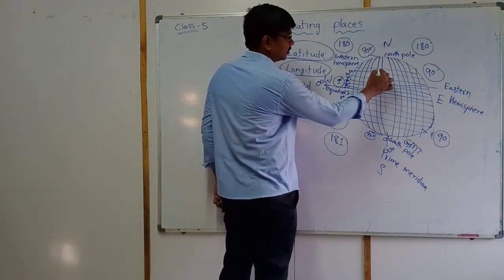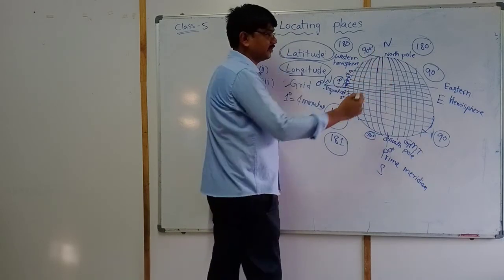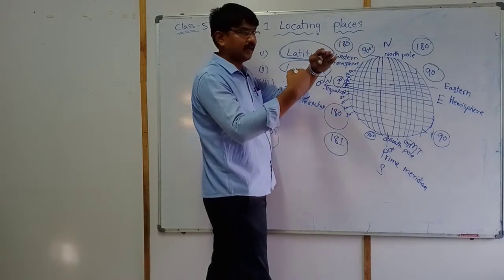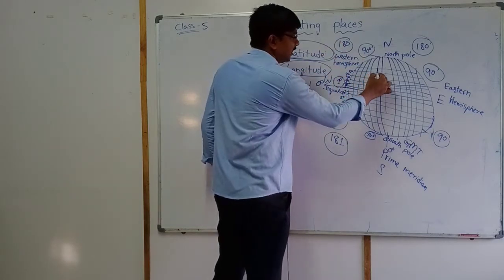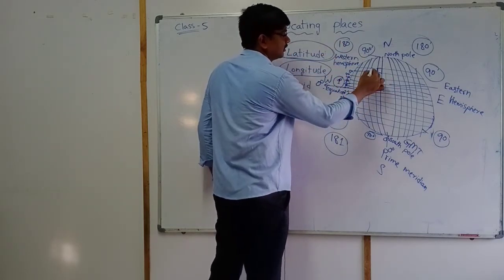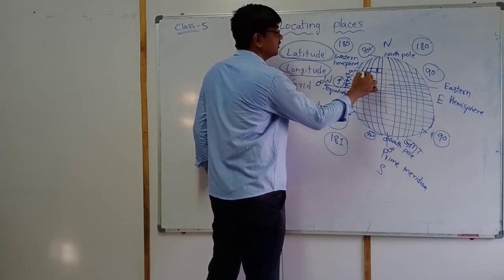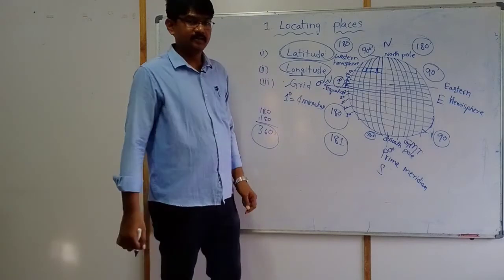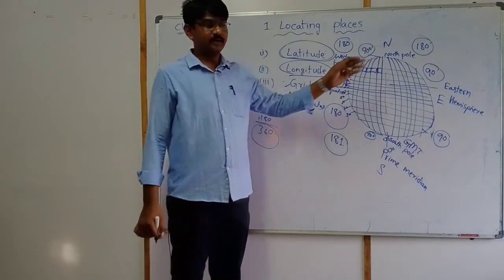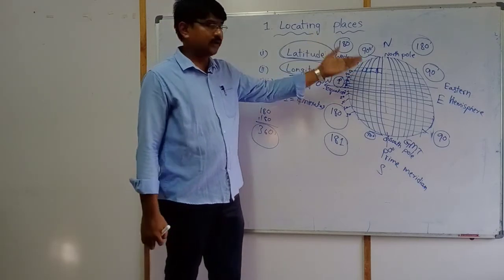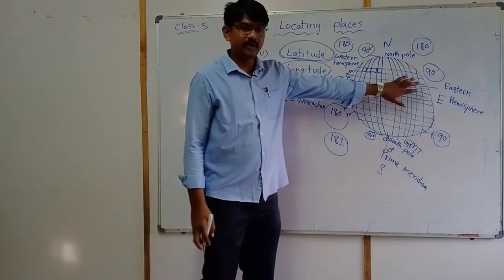Just because of the intersection of the two, latitudes and longitudes, one network is formed, right? Like this. Yes, these are called grid. If somebody wants to know any place, they go by the grid.